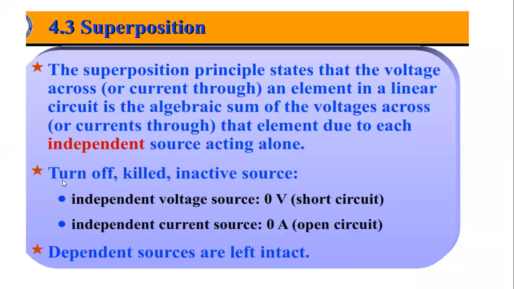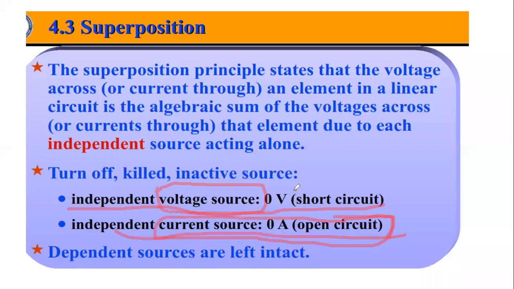Moreover, you should know what turning off means. Whenever I say that I am turning off a source, the voltage source will be short circuited and the current source will be open circuited. Oh sorry, whenever I say that a current source is switched off, it means it will be open circuit. Whenever I say that a voltage source is switched off, it means it is short circuit.